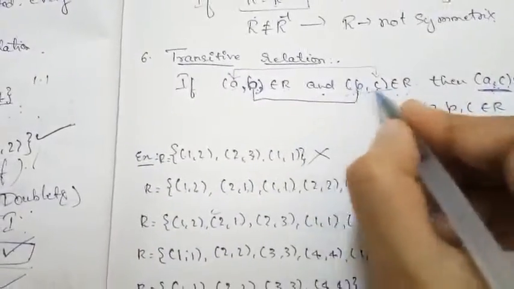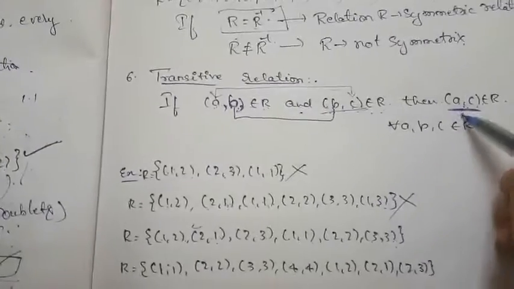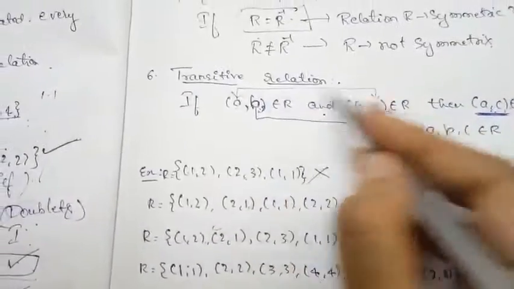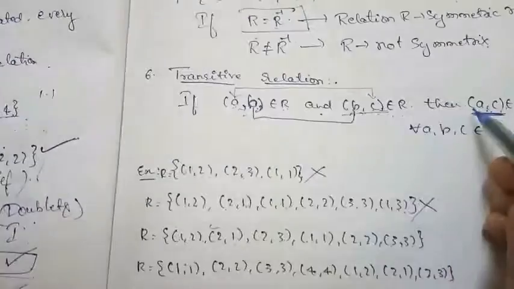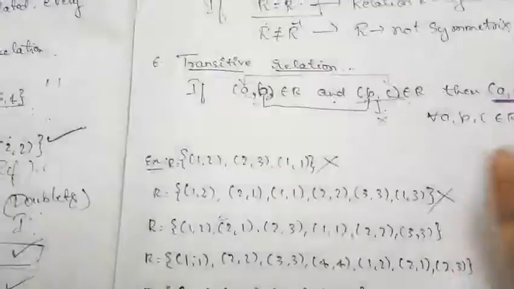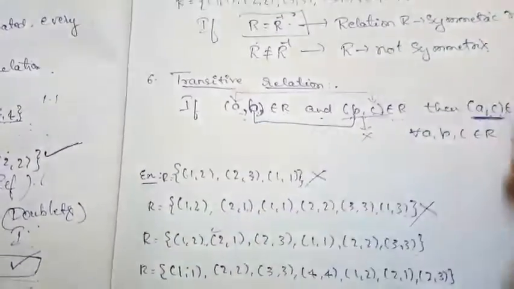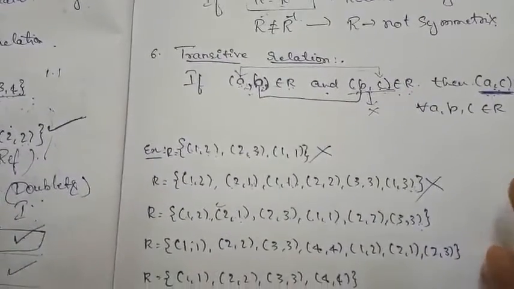So if B comma C itself is not there, we do not need to check for A comma C. We need to check for A comma C only when both ordered pairs A comma B and B comma C are there. If B comma C itself is not there, then there is no need of checking for A comma C, so it is not at all affecting our relation.